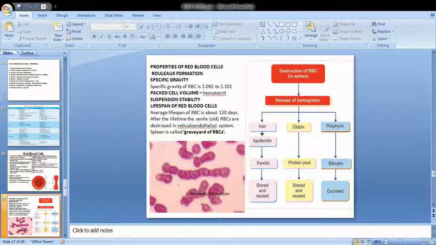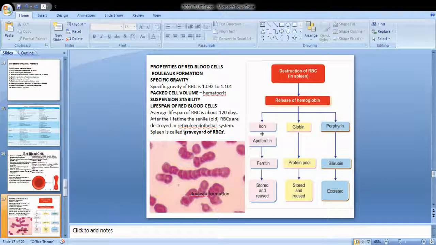So what happens to the hemoglobin? Hemoglobin is made up of heme and globin, where heme is the iron containing compound, and globin is the protein containing compound. The iron is removed and combines with the protein to form ferritin, which is stored and used for further use.